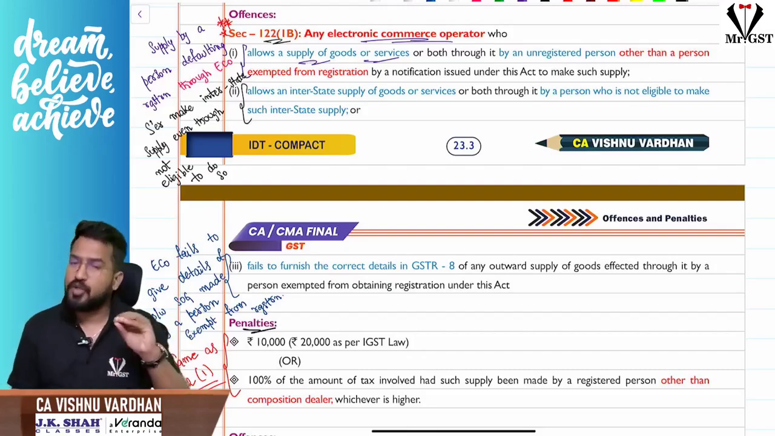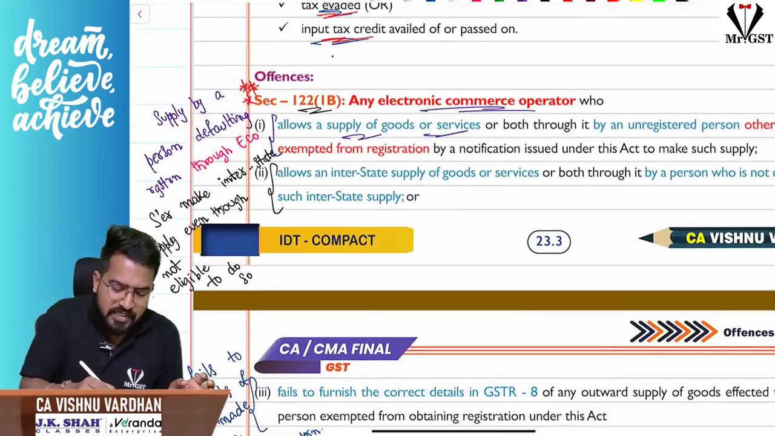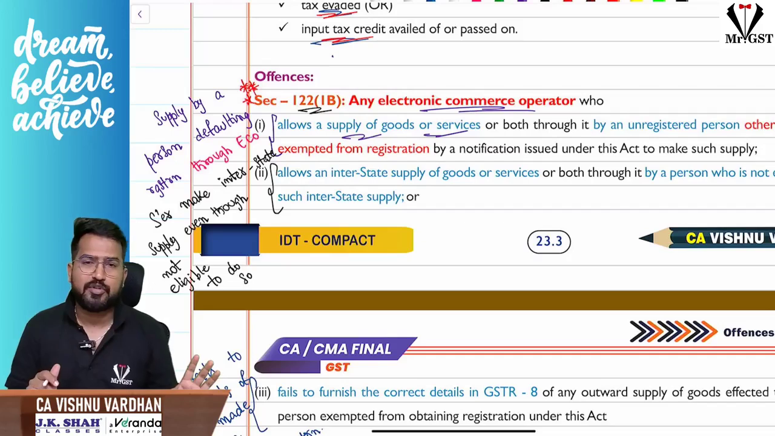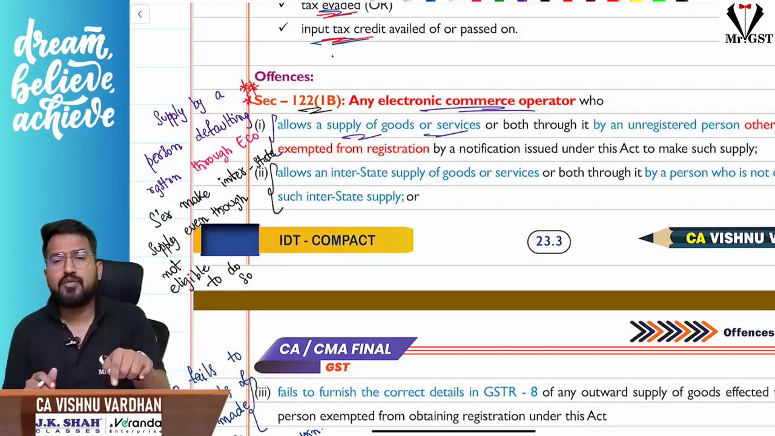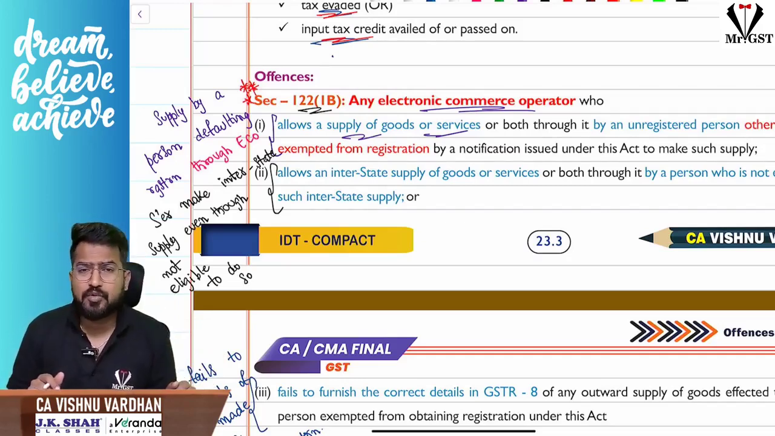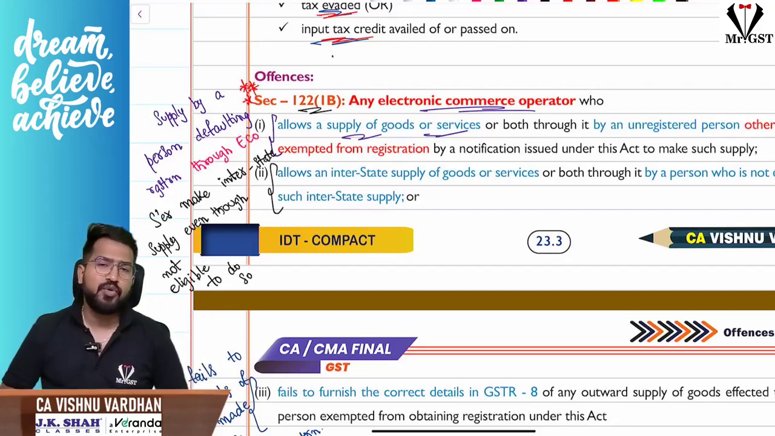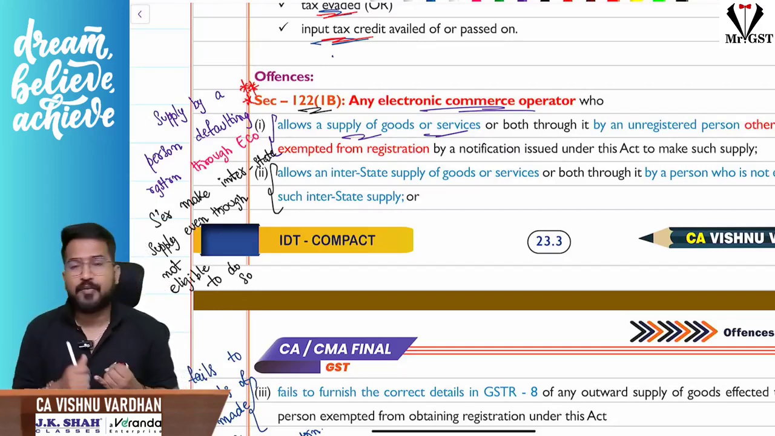Still, you have not taken registration and are supplying through the e-commerce operator. So any person who is defaulting in registration is supplying through the e-commerce operator. Certain people are allowed to do that, but those who are not allowed should definitely take registration and supply the goods or services through the e-commerce operator. But they have not taken registration. The e-commerce operator is allowing them to make the supplies through them. Then the e-commerce operator will be liable to pay penalty under 122 1B.